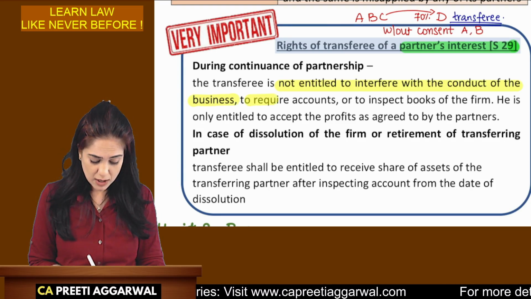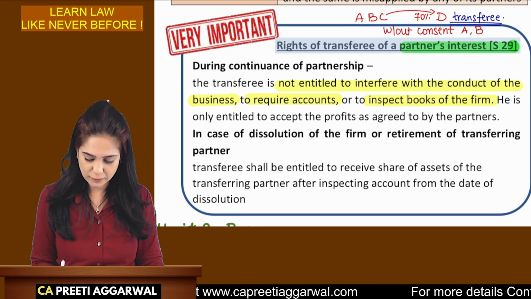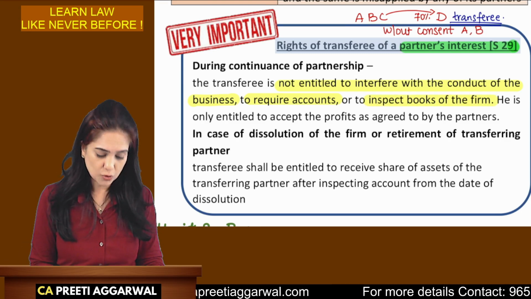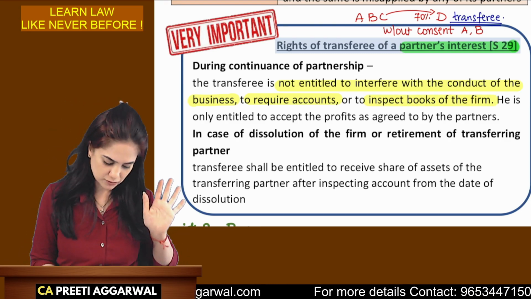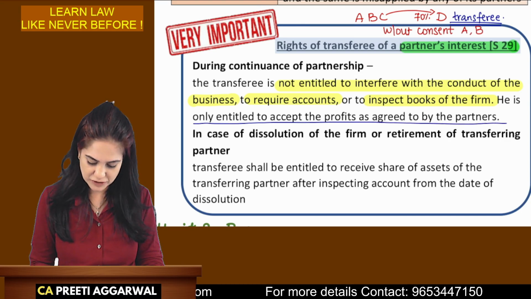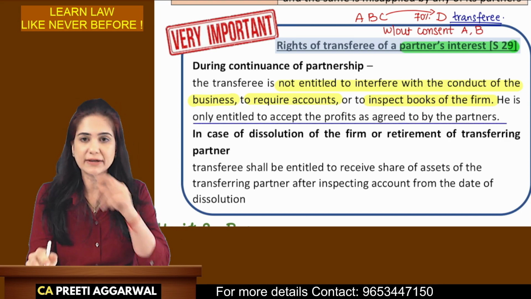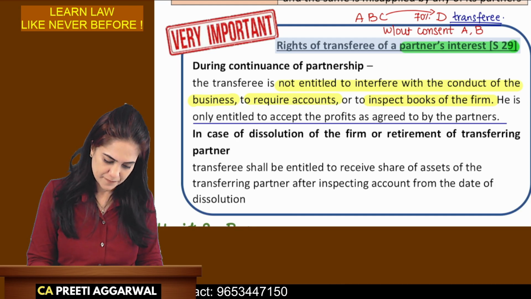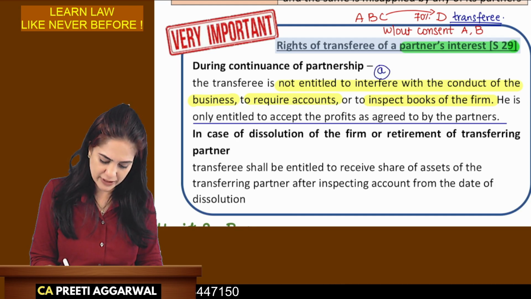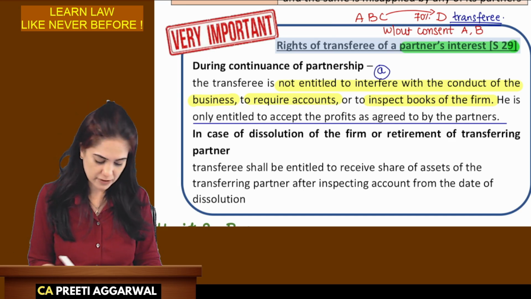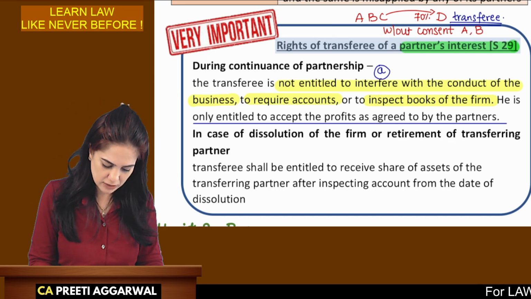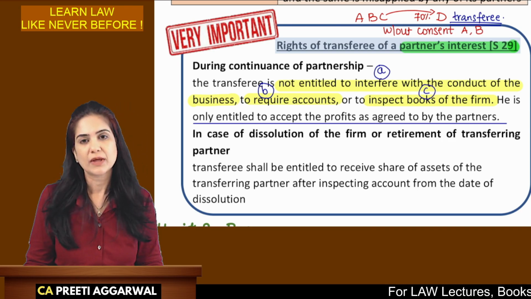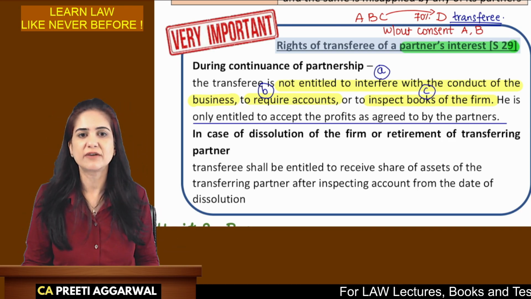You cannot go through the accounts. You cannot inspect the books of accounts. You only accept the profit that we are giving you. You can only accept the profits which we have agreed. So in this case, we don't allow him to interfere in the conduct of the business of the firm. We don't give him the books of accounts. We don't trust him and we don't allow him to inspect the books. Only accept the profits as we have given you.